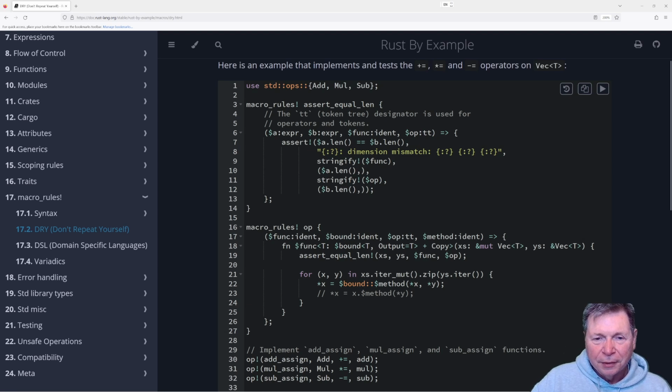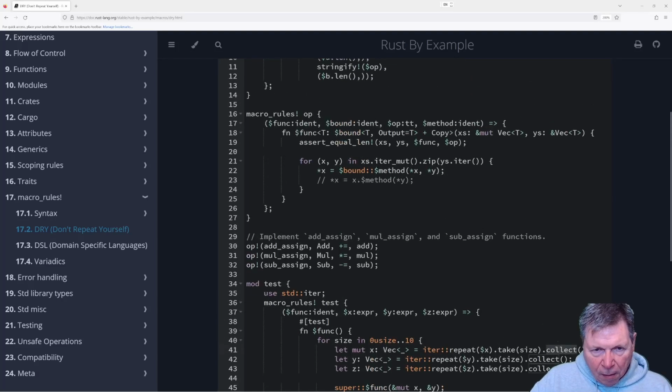Okay. So we have this assert equal length, which what it's doing is it's saying, well, if they're the same, fine, but if they're not the same, then dump out this string. Then we got this macro rule up, which is taking the 4 parameters, including TT, and is then creating a function which has some mapping that I can't remember what this means, xs and ys, and then we're going to pass xs and ys, which are vectors, one of which is mutable.